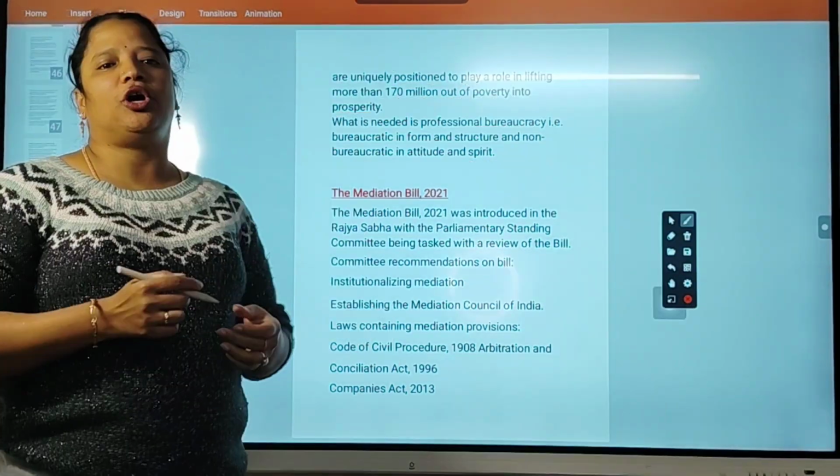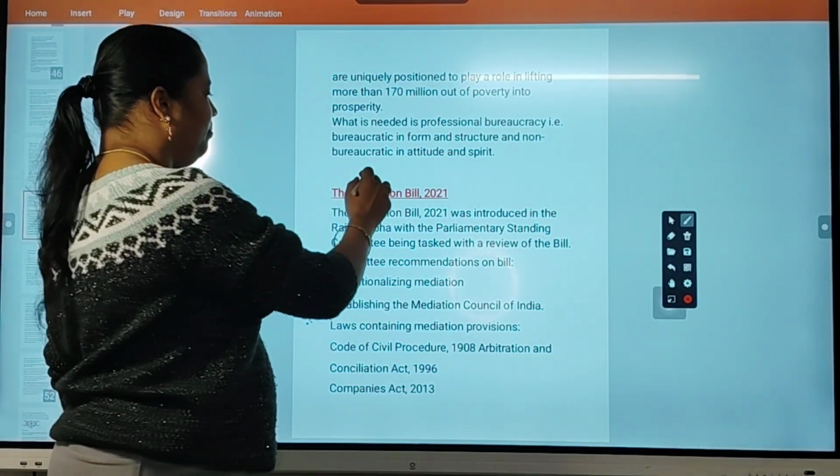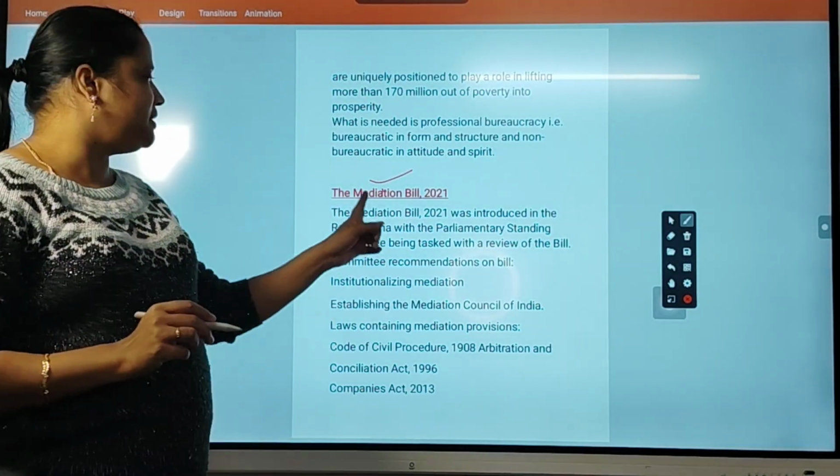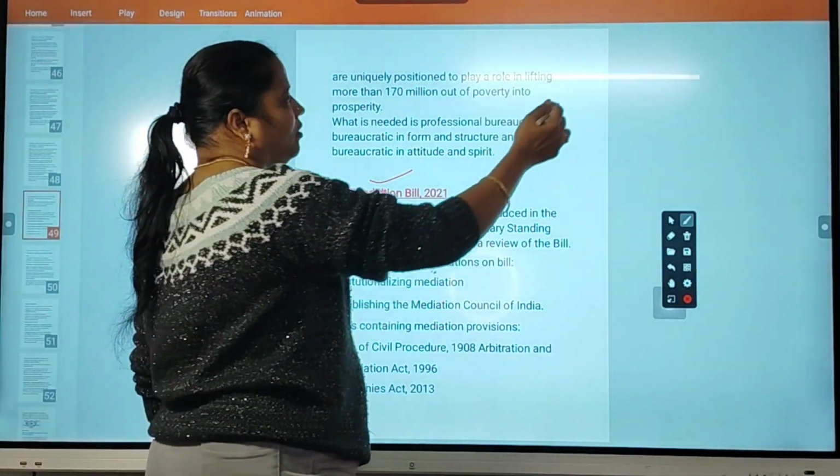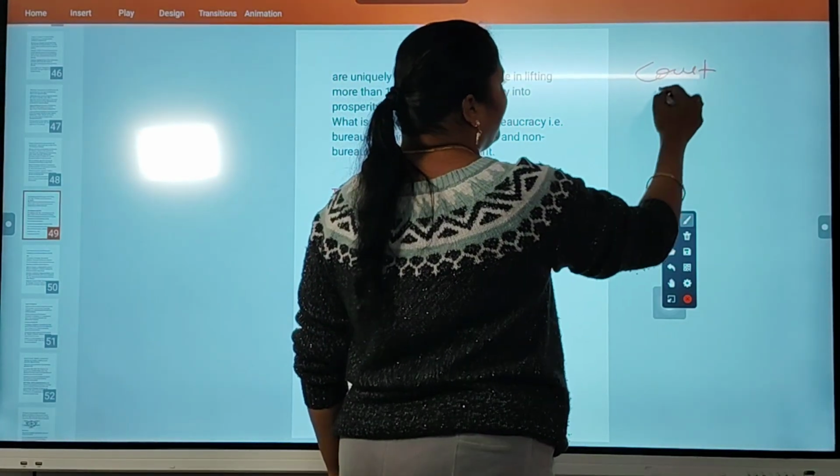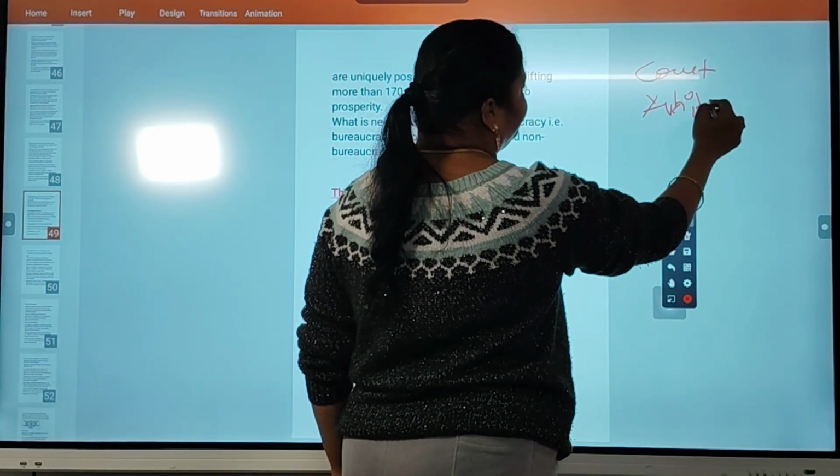Okay. So the next bill is the Mediation Bill. Mediation Bill. This is nothing but court and arbitration centers are there.